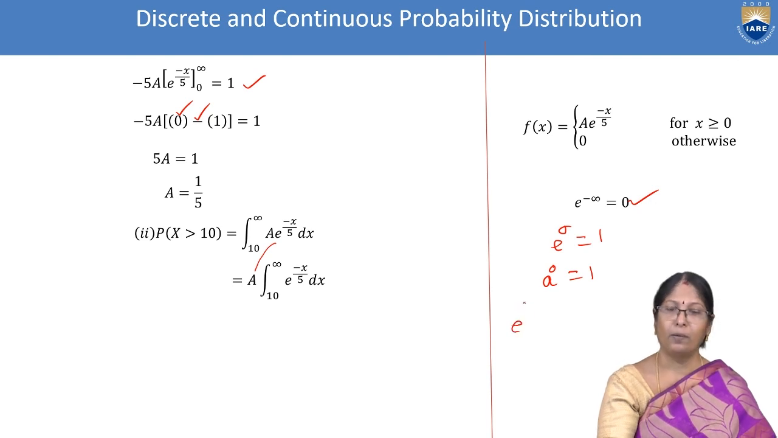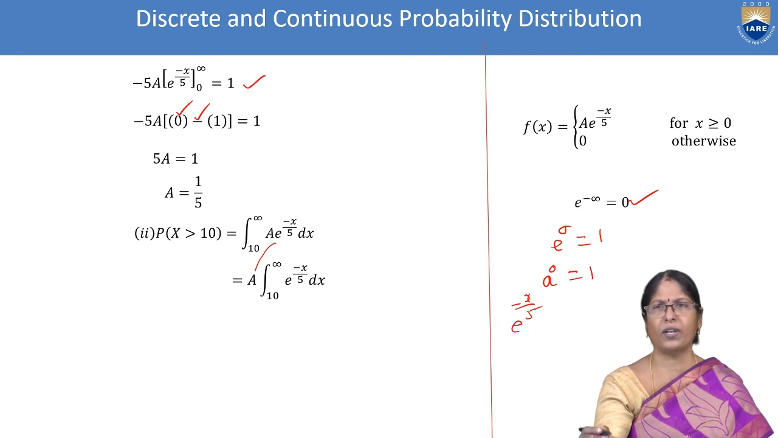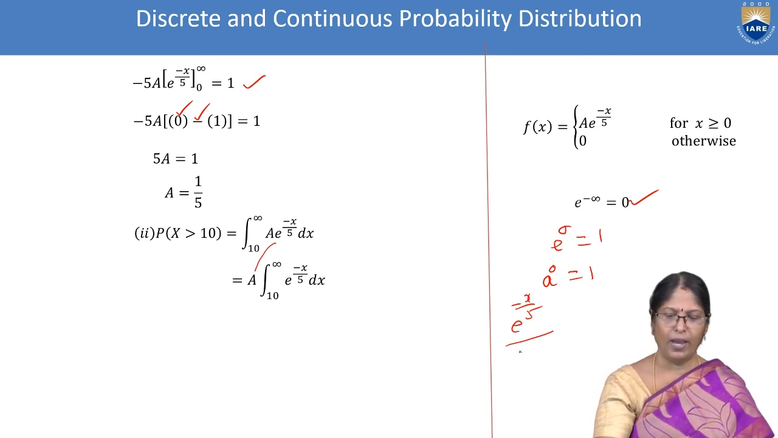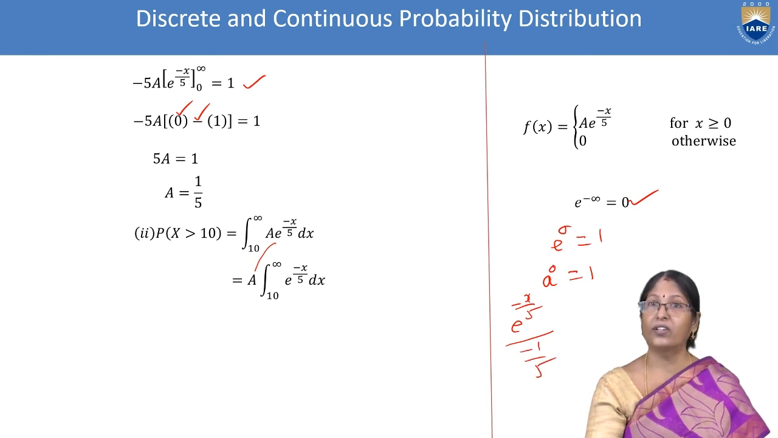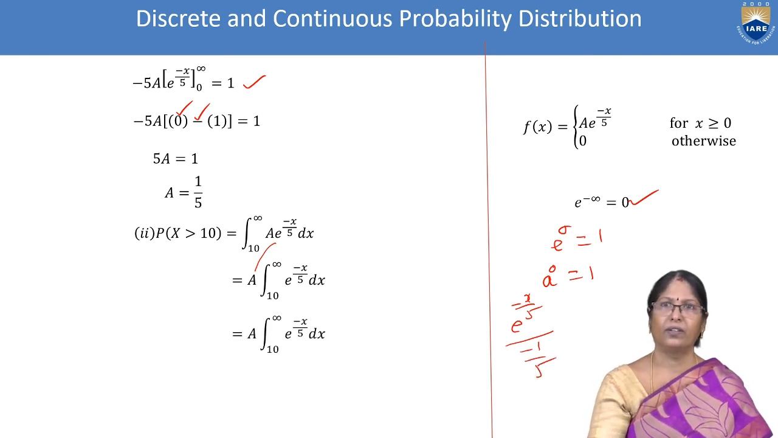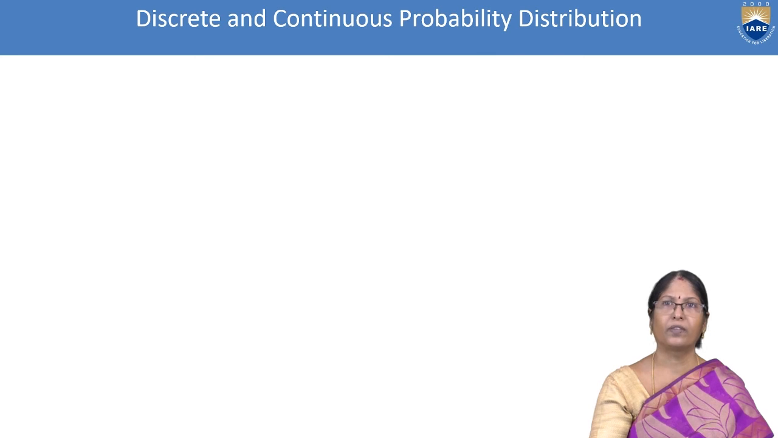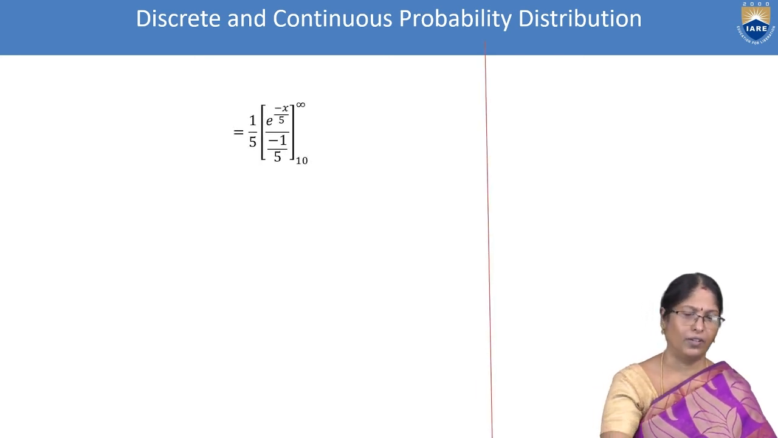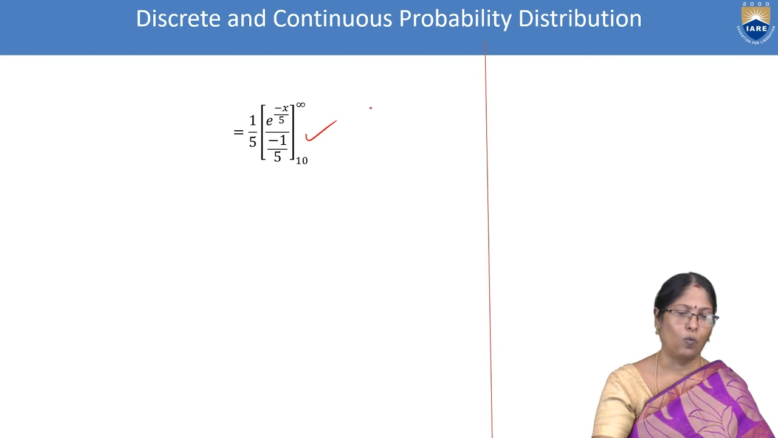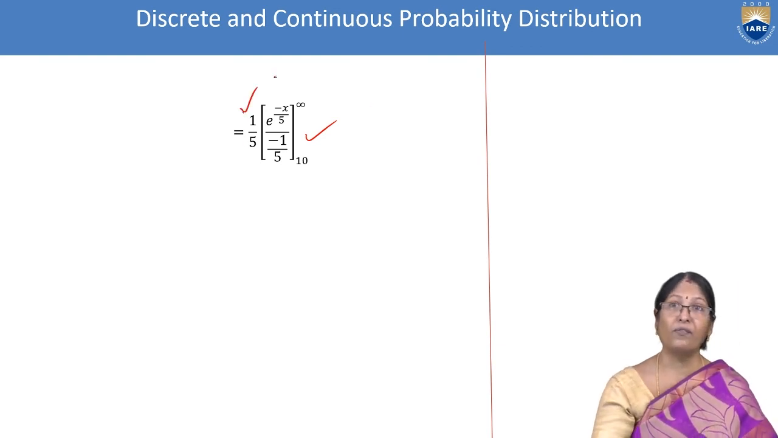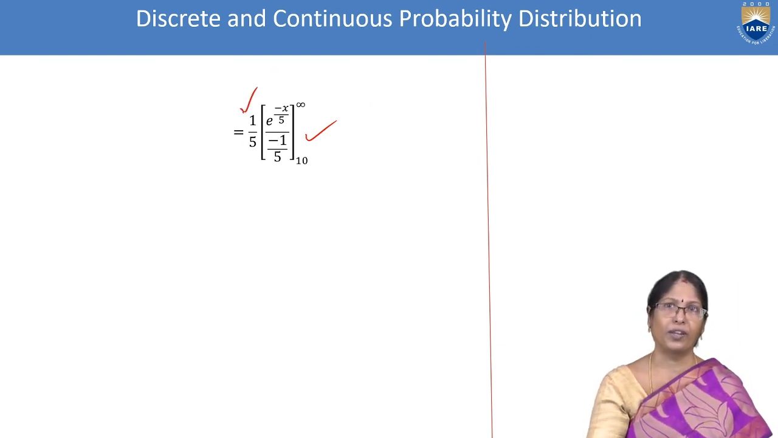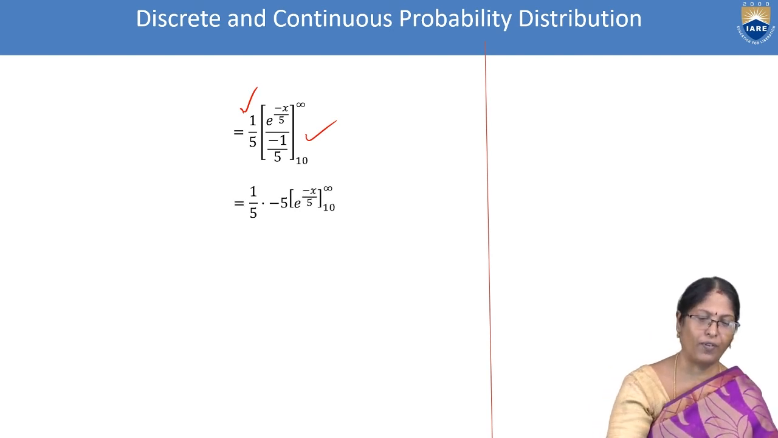e power minus x by 5, e power exponential of some term. So the exponential, the same some term will come, divided by the coefficient of x. Leave x. The balance is 1 by 5. The integration is completed. So we can see it here. 1 by 5, that is the a value we got. We substituted it.